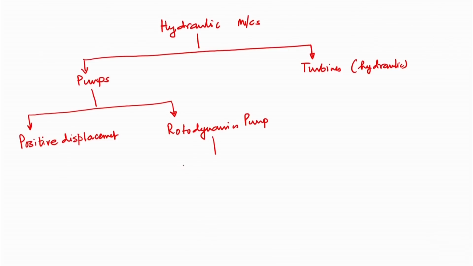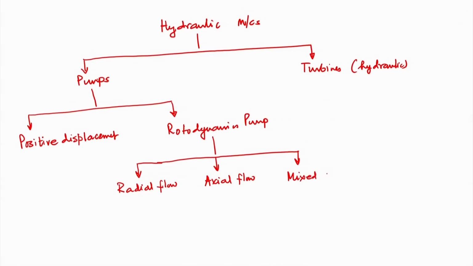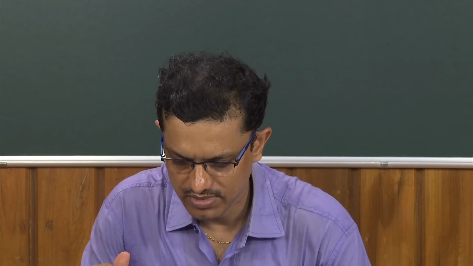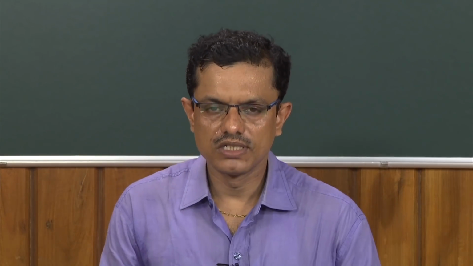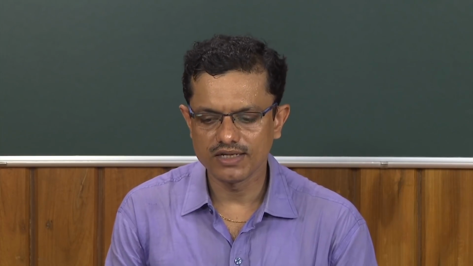Rotodynamic pumps are further classified, as I have discussed, based on the direction of fluid path: it may be a radial flow pump, an axial flow pump, or a mixed flow pump. And turbines again may be a radial flow hydraulic turbine or an axial flow hydraulic turbine. So, this is the broad classification of hydraulic machines, hydraulic pumps and hydraulic turbines.